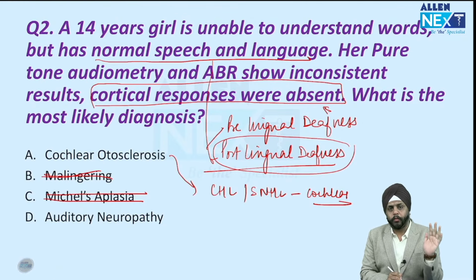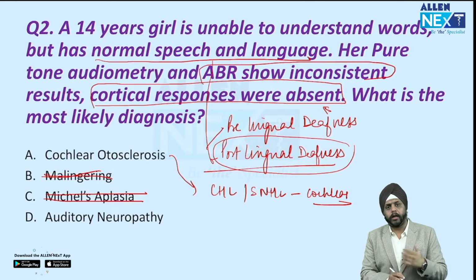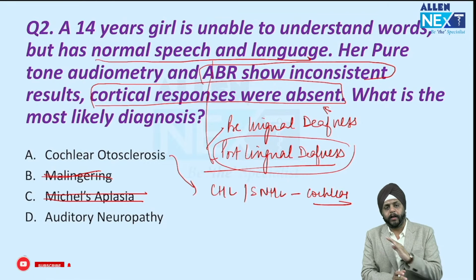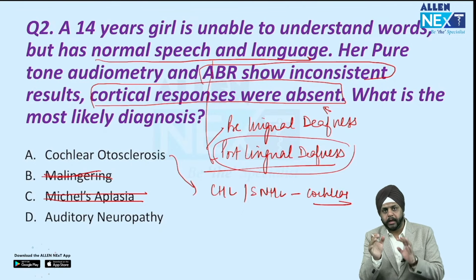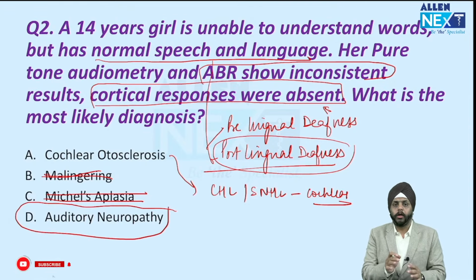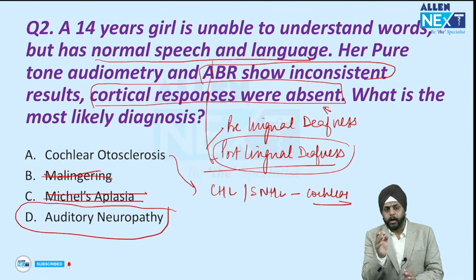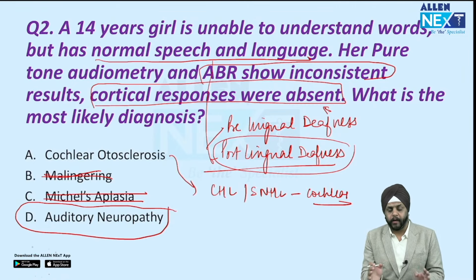Okay, so it has nothing to do with the cortical responses. And the ABR, yes, when the cochlear deafness is there, the waves will be absent. Okay, but the result will not be that it has inconsistent results. So something like that is seen in one condition, which is known as auditory neuropathy, right? Auditory neuropathy can be both congenital as well as acquired.